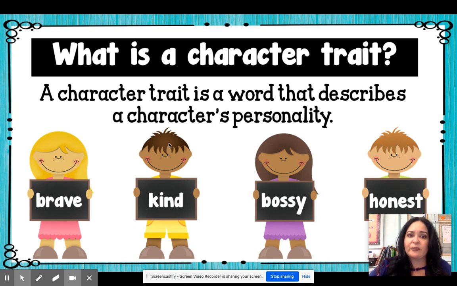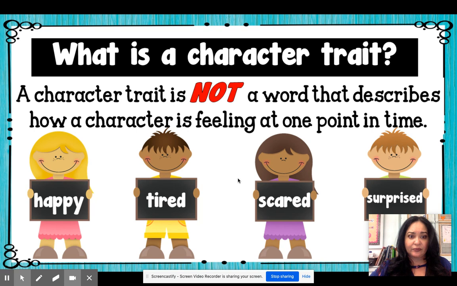Here are some examples of character traits. A person can be brave, for example, a fireman. A person can be kind or bossy or honest. These are examples of words called adjectives, describing words that describe a character.